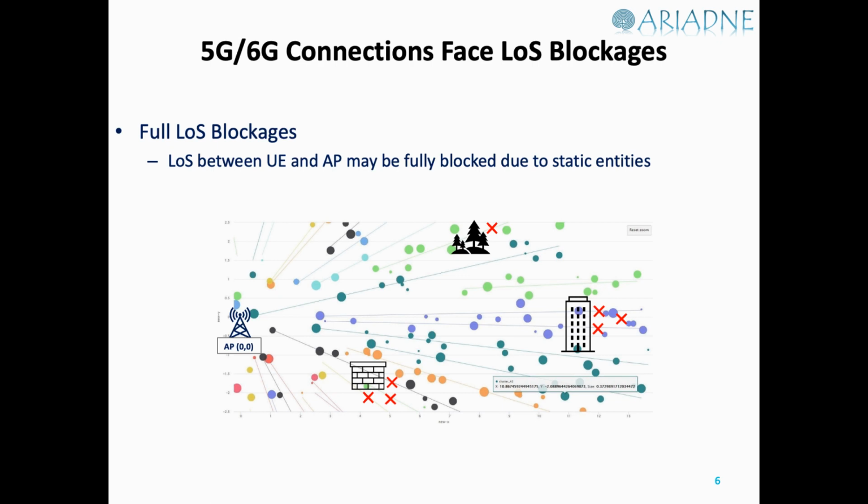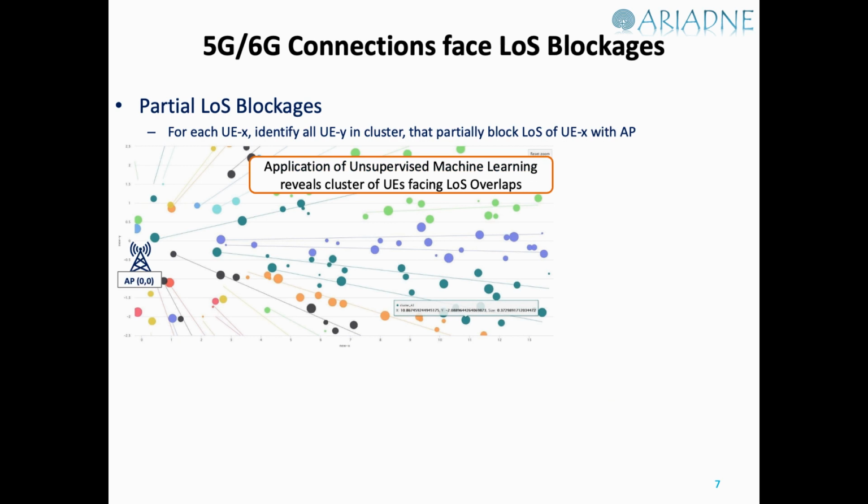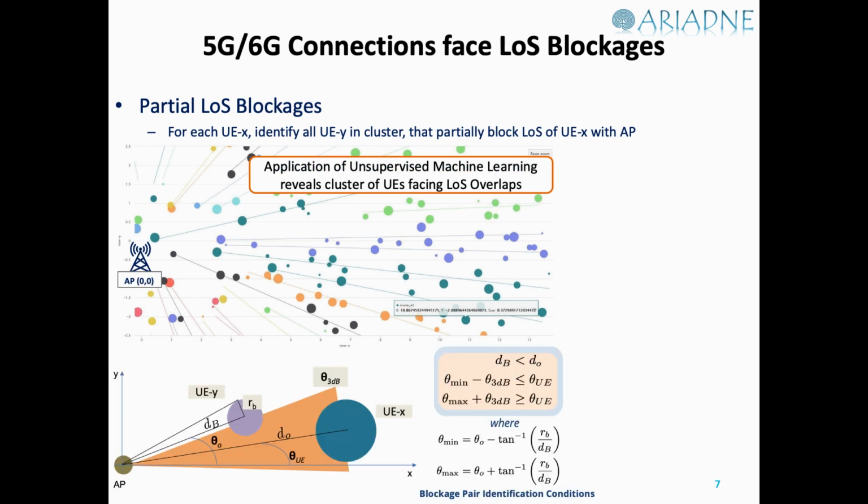But another area of interest in LOS blockages is that of partial blockages, because the UEs that are blocking each other are, of course, accompanied by human users who are carrying the UEs or mobile phones.